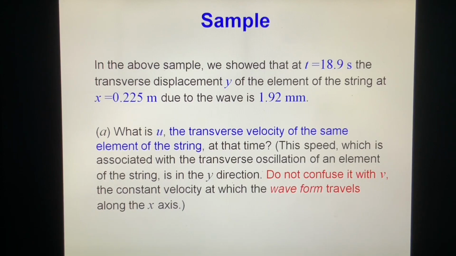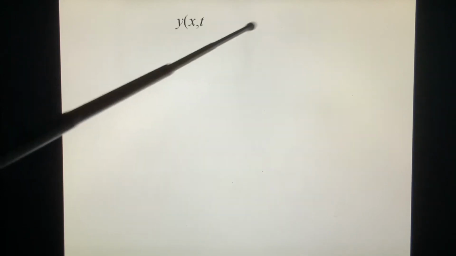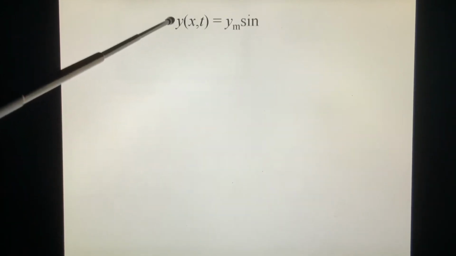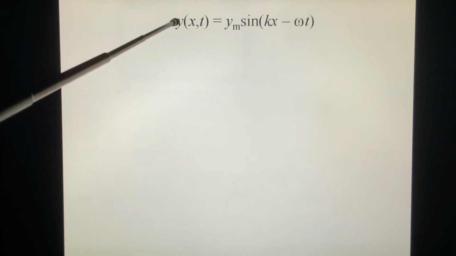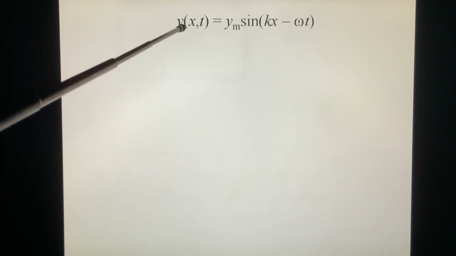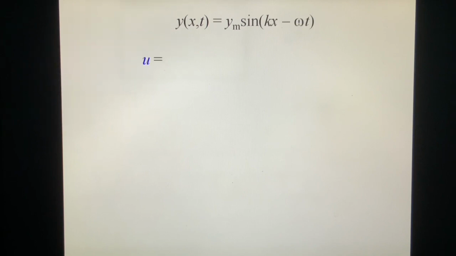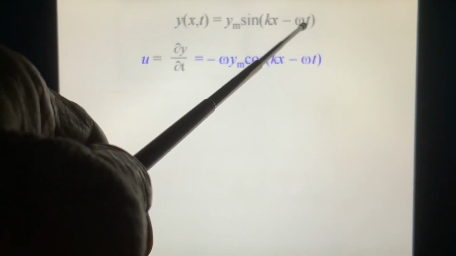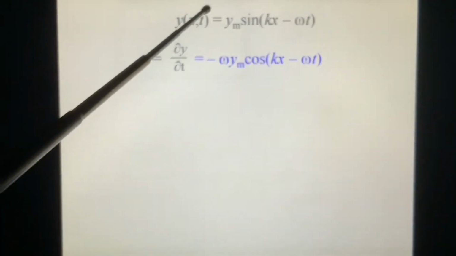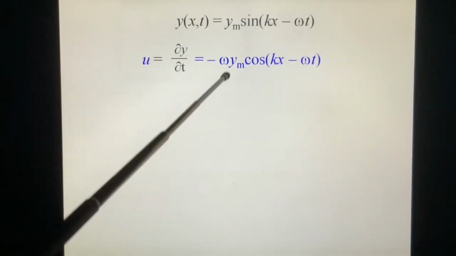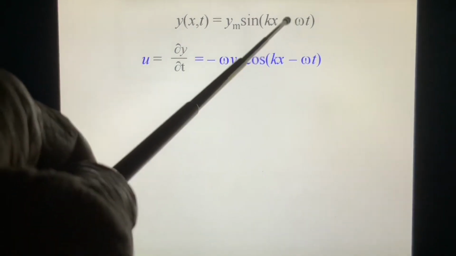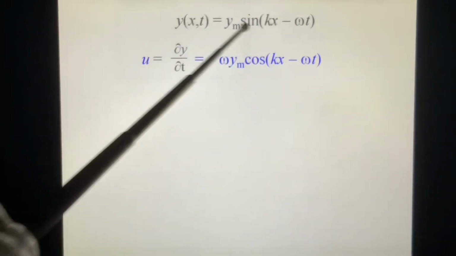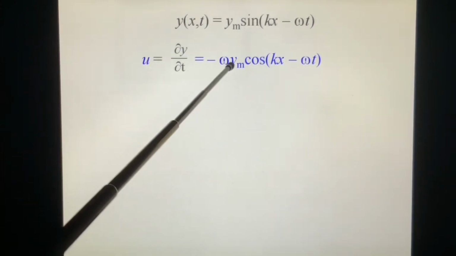Okay? So we know this y. This is the displacement of the element of the string. What is velocity? dy/dt, or partial y over partial t. Okay? We do this with respect to time t. We get a minus, we get omega out. So we get u(t) equal to, we take this minus out, and sine becomes cosine, and y.